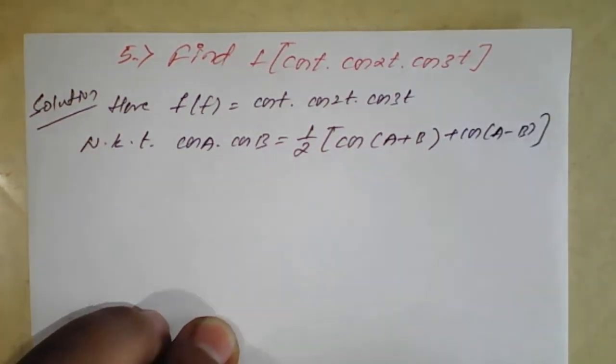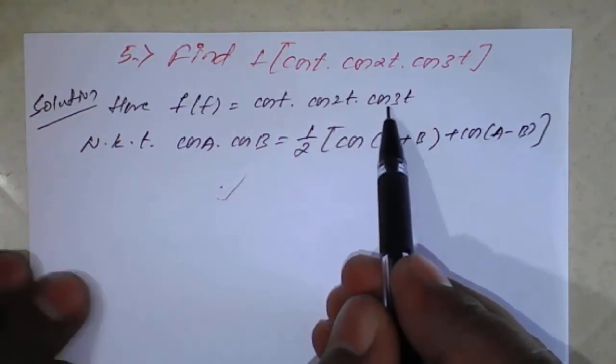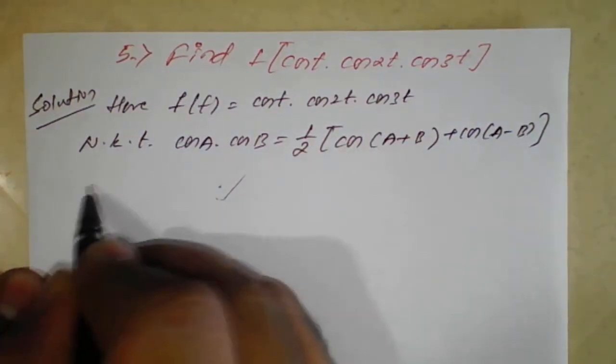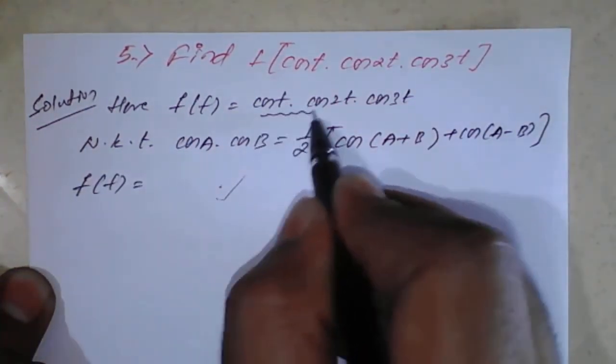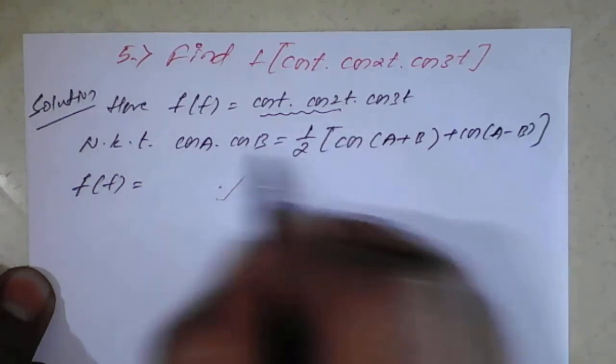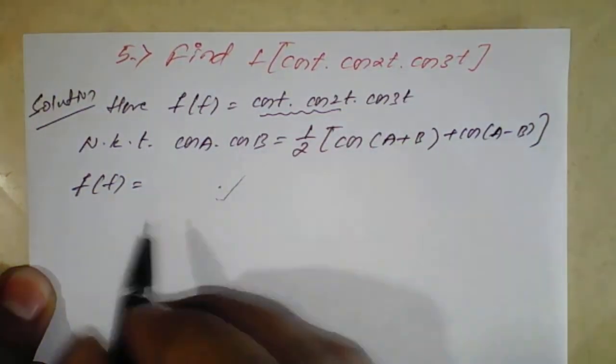So we'll apply this formula for the first two and we'll keep the third one as it is. Just see how we are going to simplify. So f of t is equal to, I am applying the formula for the first two, that is cos t into cos 2t. We'll apply the cos a cos b formula, and cos 3t will keep as it is.